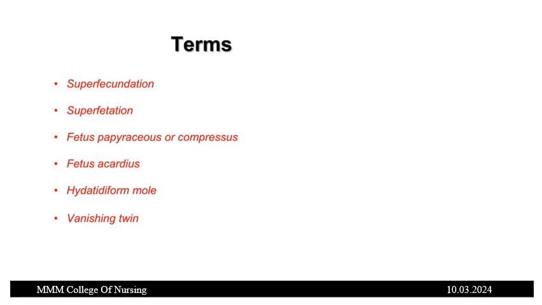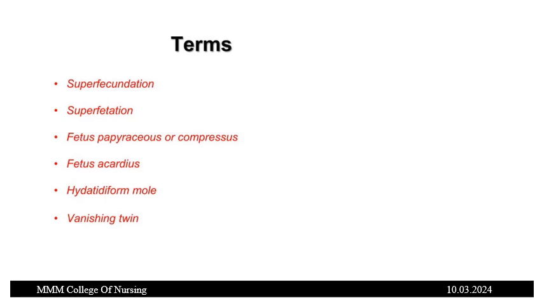Next is fetus papyraceus or compressus, a state which occurs if one of the fetuses dies early. The dead fetus is flattened and compressed between the membranes of the living fetus and the uterine wall. It may occur in both varieties but is more common in uniovular twins and is discovered at delivery or earlier by sonography.